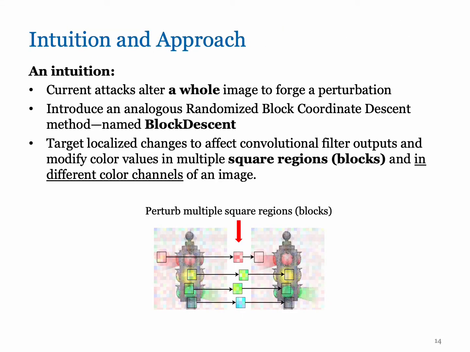We observe that all current attacks alter a whole image to force a perturbation. So to tackle the third research question, we take another approach and introduce an analogous randomized block coordinate descent method named block descent. This approach targets localized changes to affect convolutional filter outputs and modify color values in multiple square regions called blocks simultaneously and in different color channels of an image. This intuition can be illustrated in this figure with multiple beta blocks.